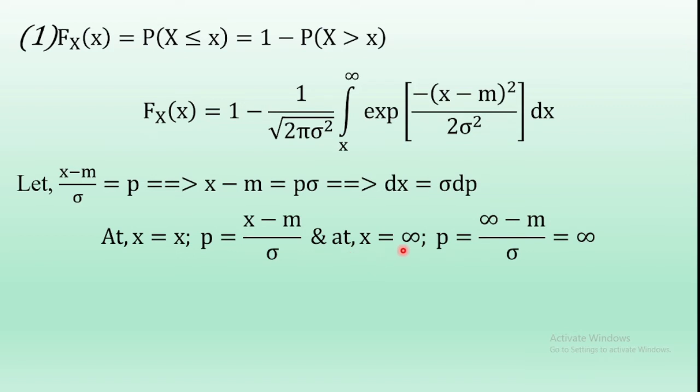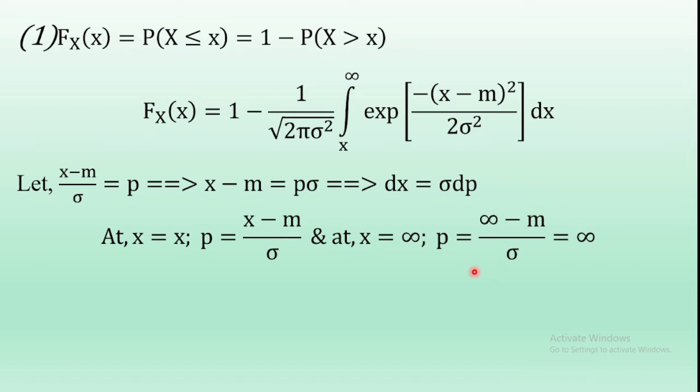At the upper value x equal to infinity, p is equal to infinity minus m by sigma, which is infinity. Therefore, the lower and upper values of p are x minus m by sigma to infinity.